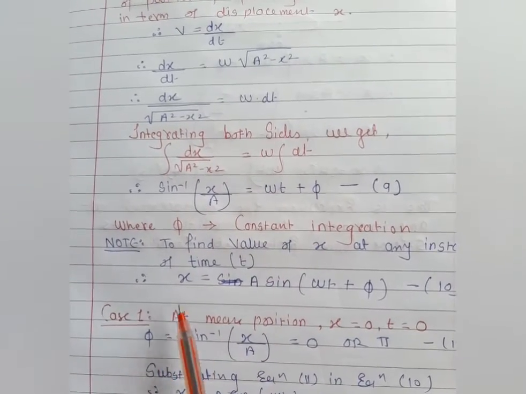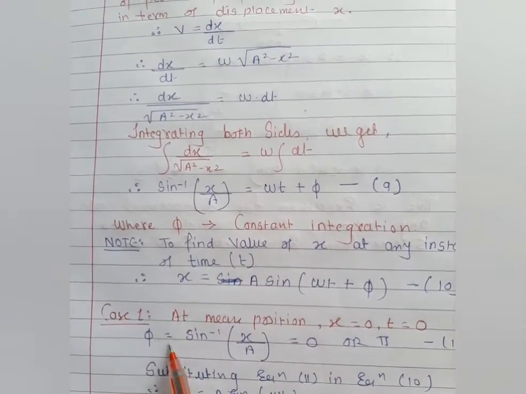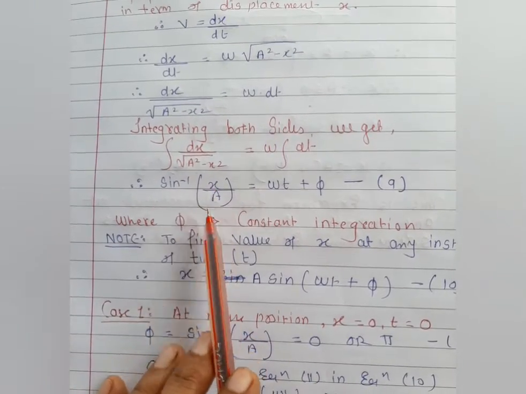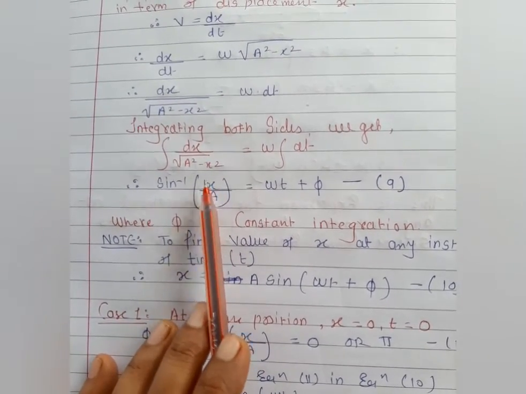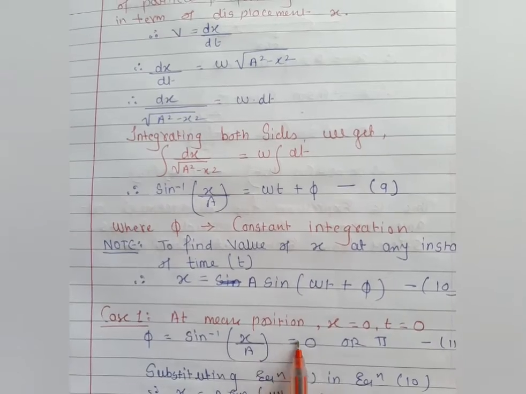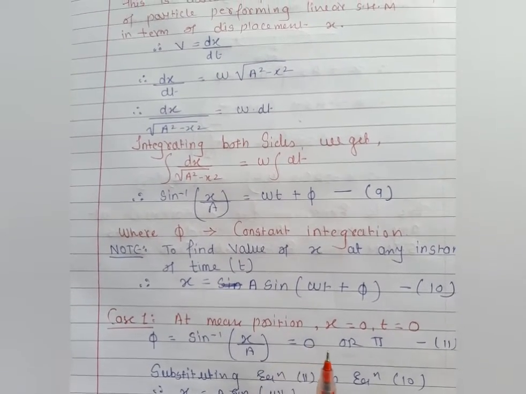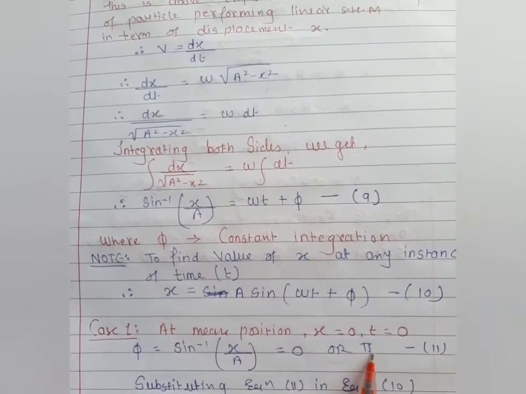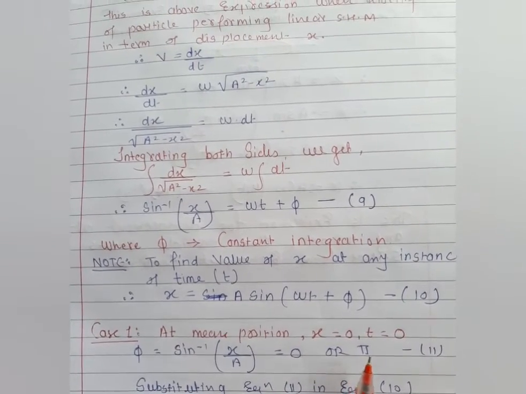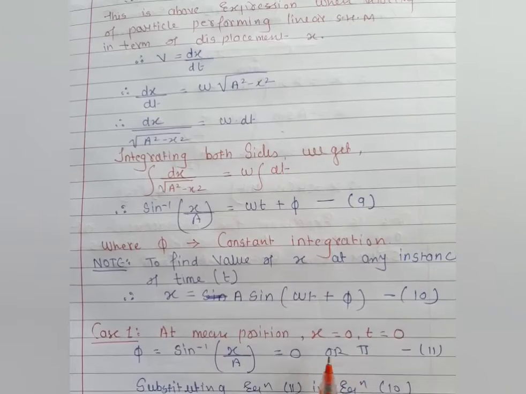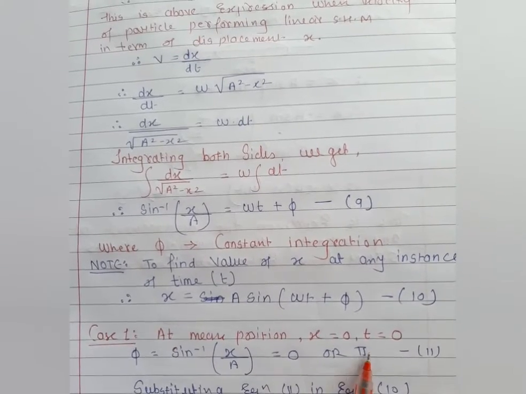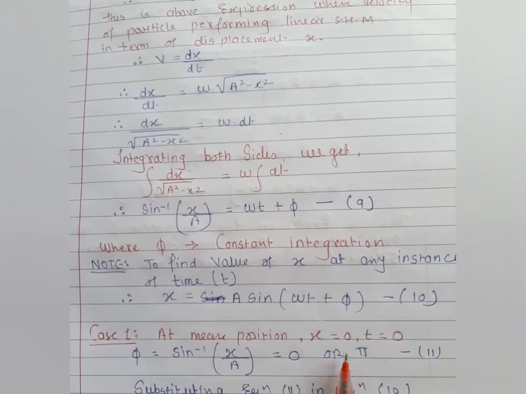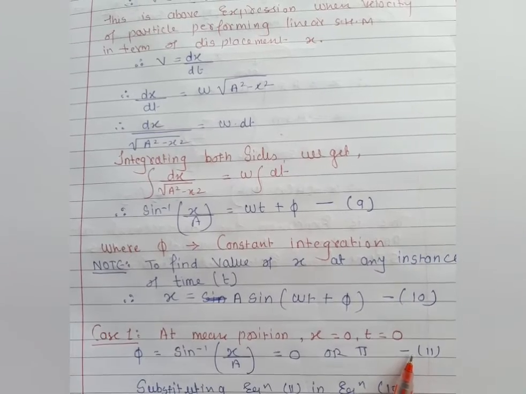So phi equals sine inverse x by a, but x is also 0, so we get phi as 0, or we also get pi in this condition. It means we get two angles, 0 or pi, and these are our 11th equation.